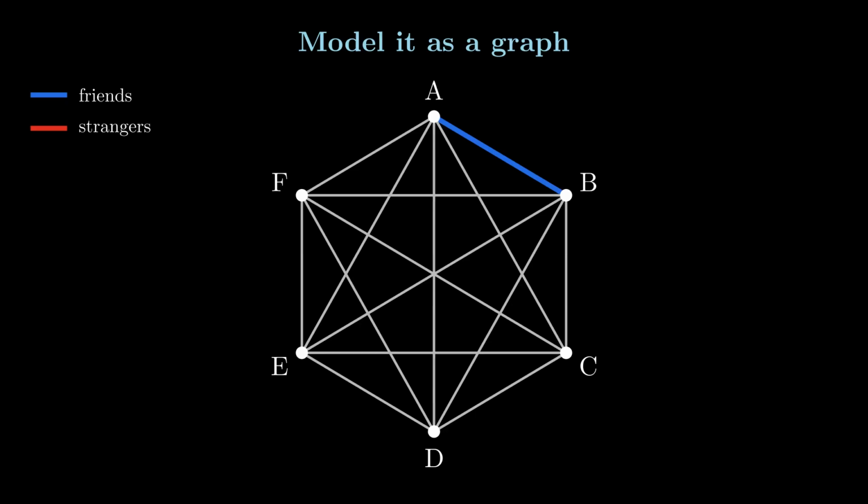For example, say A and B are friends. Then we color the edge from A to B blue. 3 people form a triangle of 3 edges. This one contains some friends and some strangers. What we're really looking for is a triangle whose 3 edges are all one color. In other words, a monochromatic triangle. If all 3 edges are blue, then those 3 people are mutual friends. Color all 3 red, and they're mutual strangers. In either case, we have a monochromatic triangle, and our goal is to prove that one always exists.